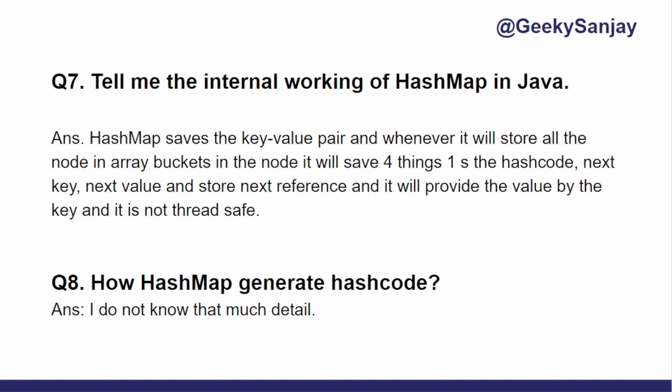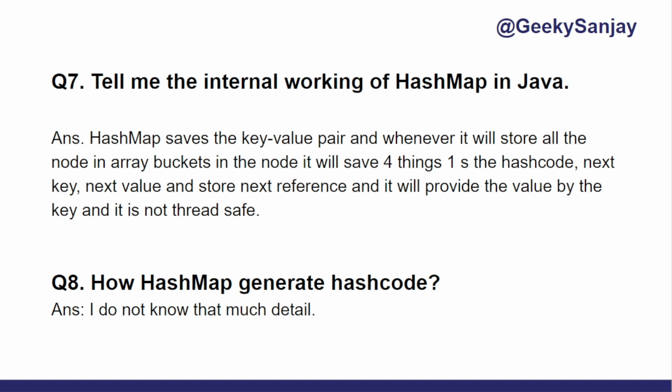Whenever we are reading about the collections, we simply read about their functionality, but sometimes a question might come, what is the internal working of HashMap? And I was very confident on it, and then I gave the answer also. I said HashMap saves key-value pairs, and it stores all the nodes, because HashMap has a node. It will create a bucket array and save all the nodes inside of that array's buckets, and every node has 4 things.